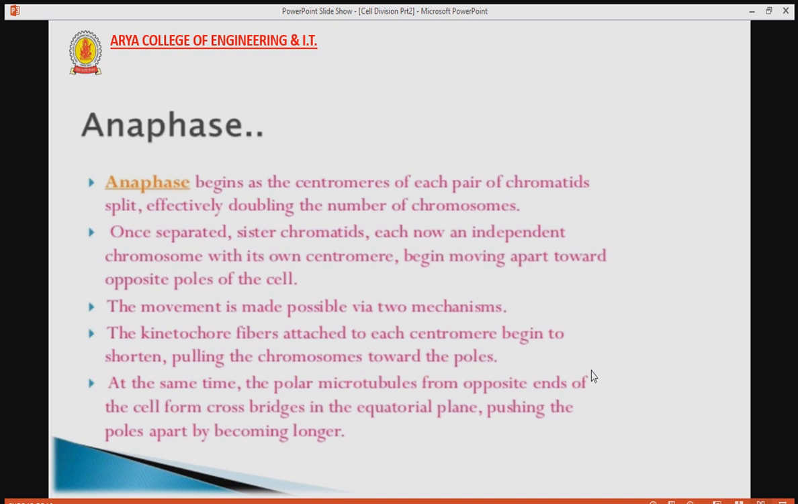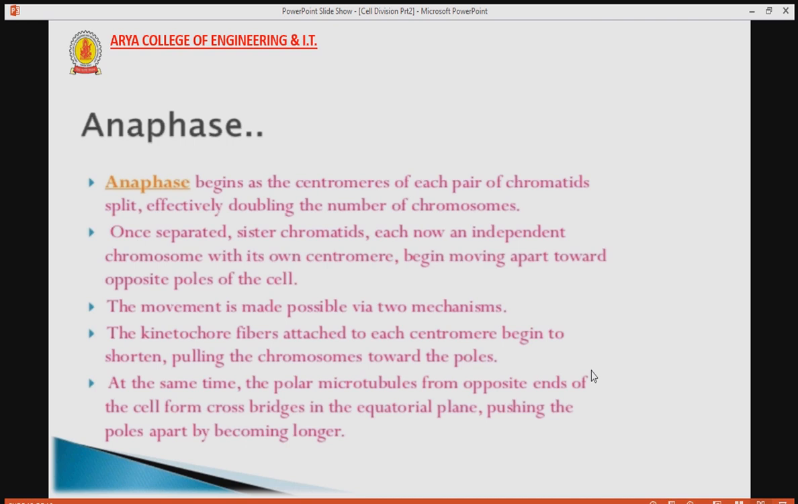Next phase is anaphase. After prophase and metaphase, the third phase is anaphase. Anaphase begins as the centromere of each pair of chromatids splits. So in anaphase, the centromere splits and the two sister chromatids are separated. Each separated sister chromatid is known as an independent chromosome, which has its own centromere. It starts moving toward the opposite pole of the cell.